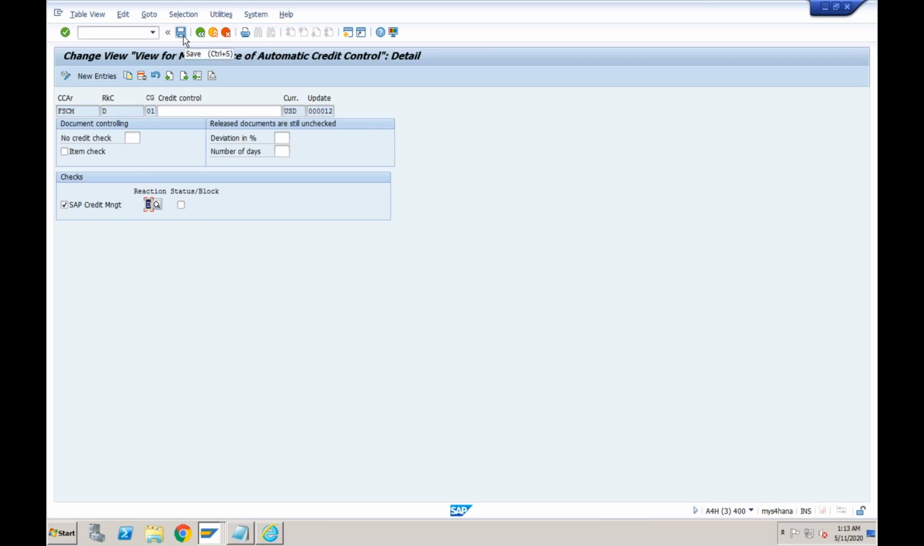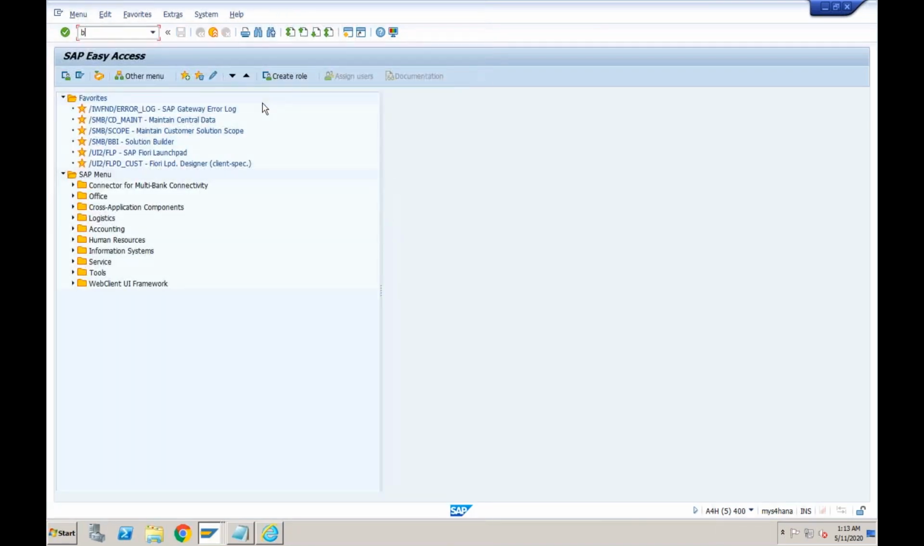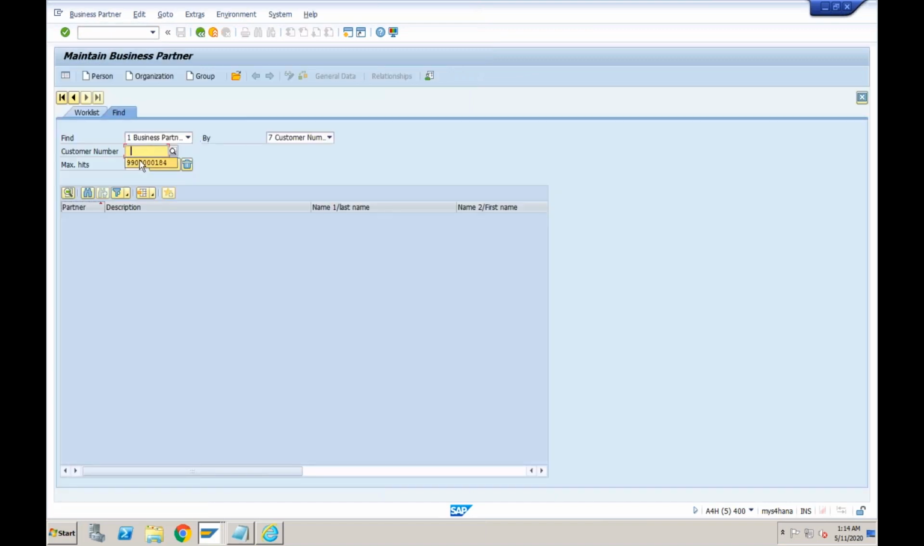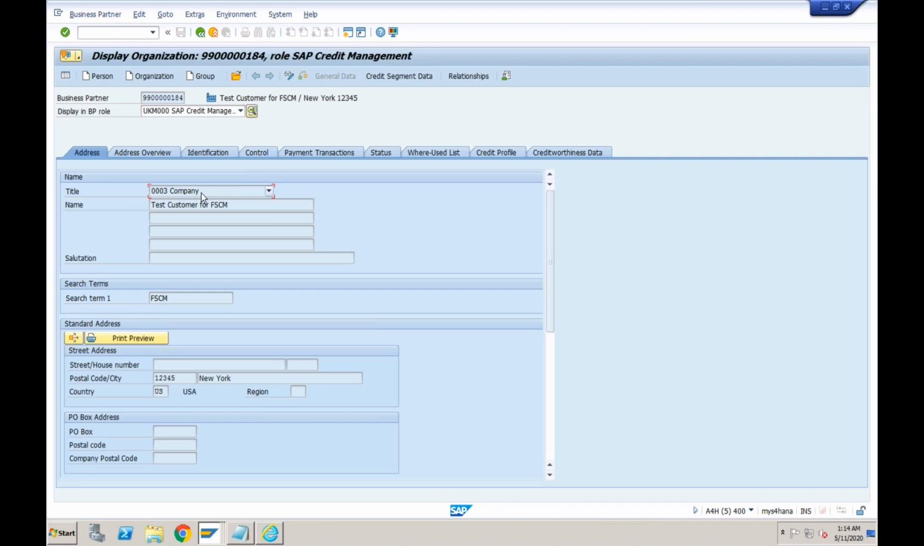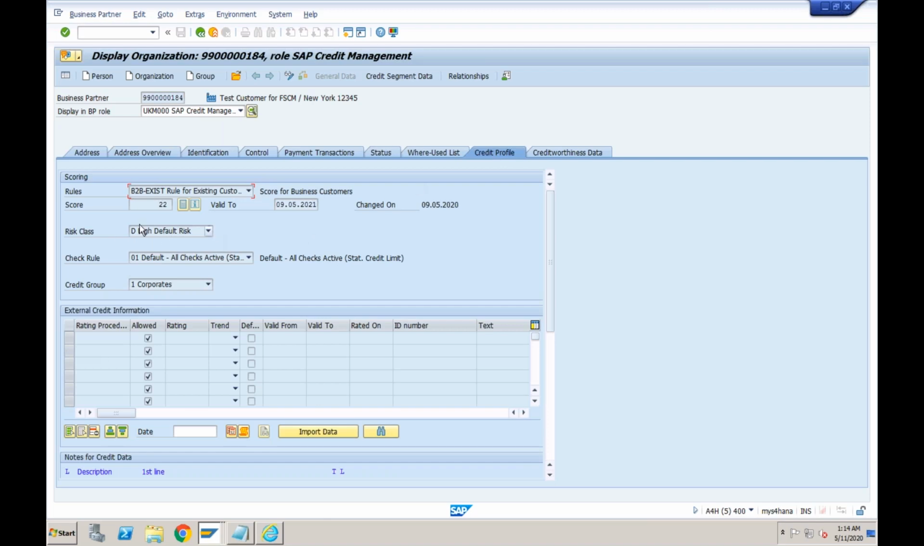Okay, let's try to save it. And this D, if you remember, we already assigned to our customer master data. So if you go to transaction BP, right, this is our business partner customer that we created. Let's double click on this and go to role UKM000 for credit management. In this role, you'll be able to see this credit profile. And in this credit profile, you can see this is a risk class. So we are telling the system this business partner is at high risk. Okay, which means if he's placing any order, if the credit limit is not available, don't accept the order at all. That is exactly what we told here, right?